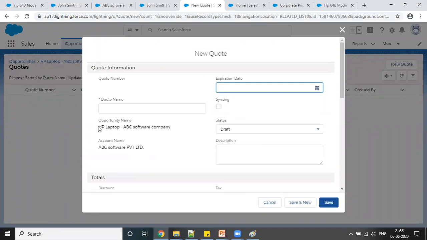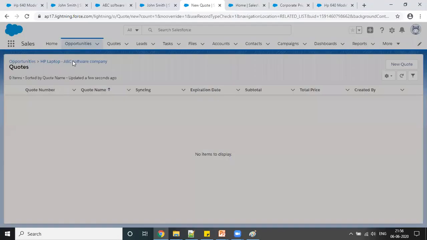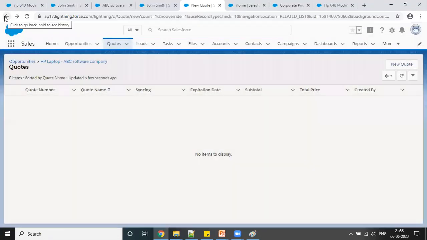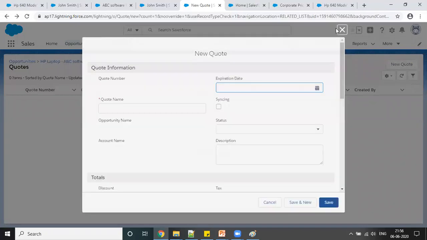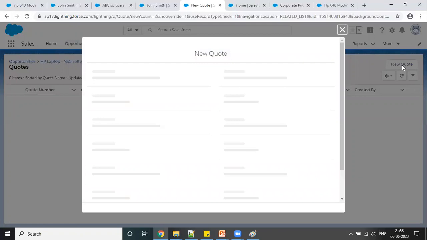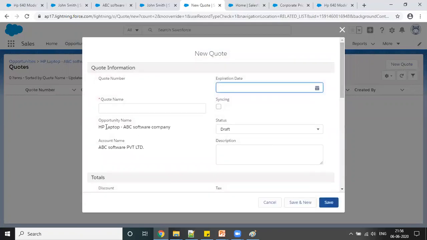So here I can see opportunity name is coming by default because I have created from the related list here, right? So whenever you are creating any record from the related list, it will copy the parent name by default. Like here you can see opportunity name came by default.